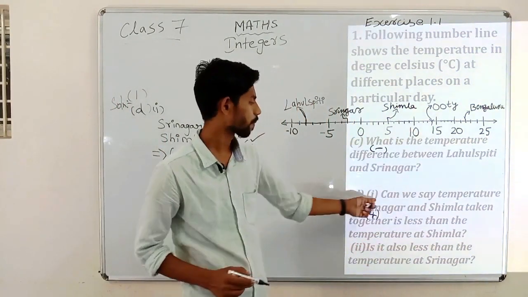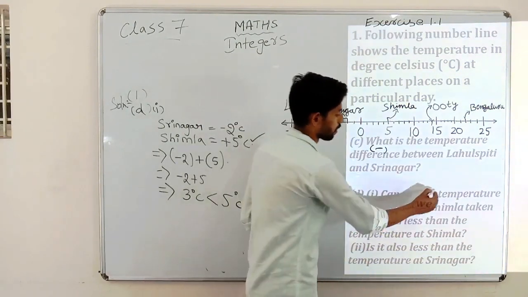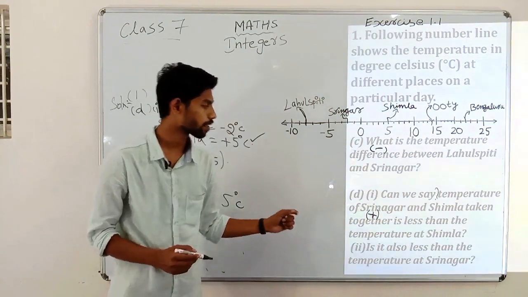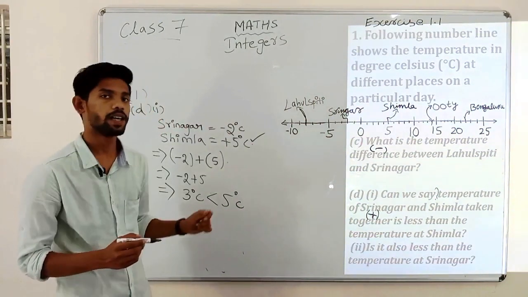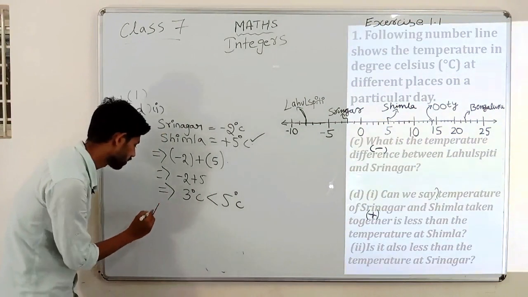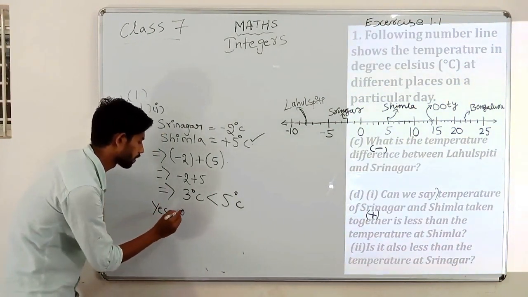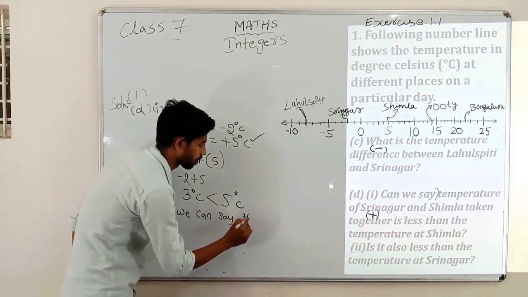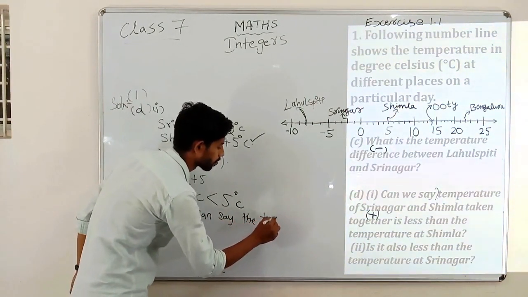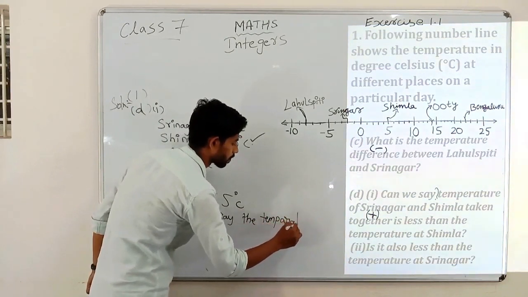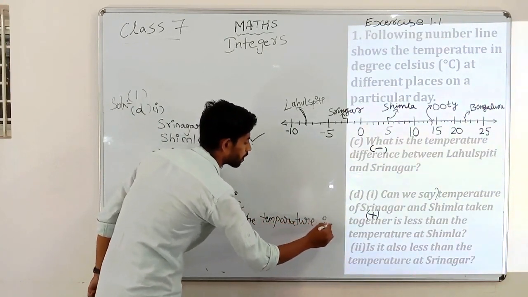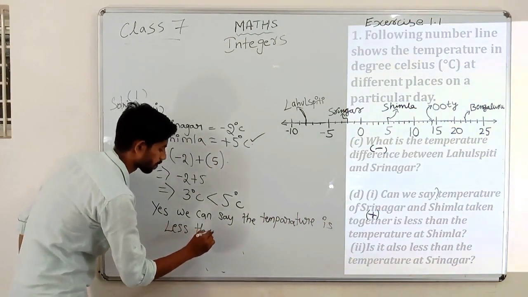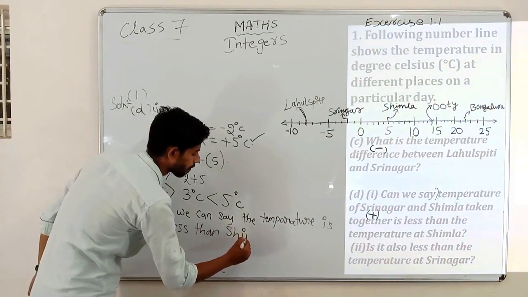Since they are asking, can we say the temperature of Srinagar and Shimla taken together is less than the temperature of Shimla? Yes, we can say the temperature is less than Shimla.